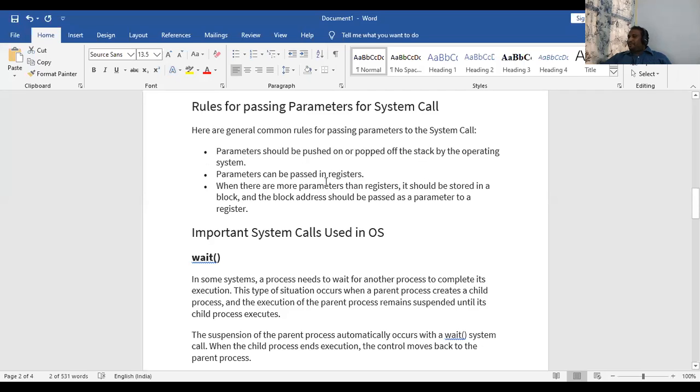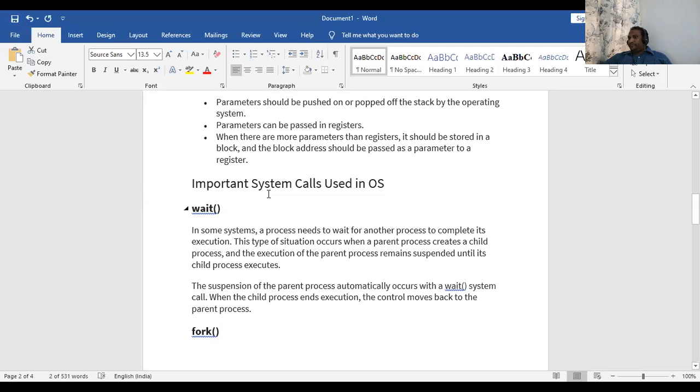Then parameters can be passed in a register. Suppose I receive a phone call, what are the resources it requires? If a YouTube player is there, what resources does it require? Those parameters have to be given. When more than one parameter is required, it should be passed in a block. For example, a YouTube player requires parameters like an audio device, and it also requires a memory device. All those sets of devices must be in a block. Then it can work together.